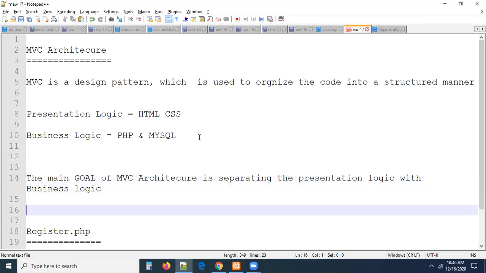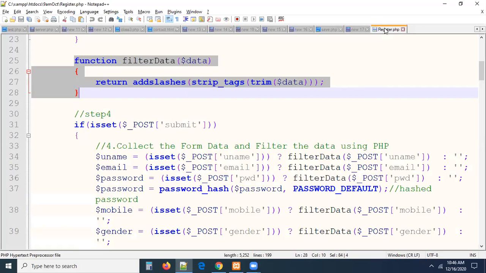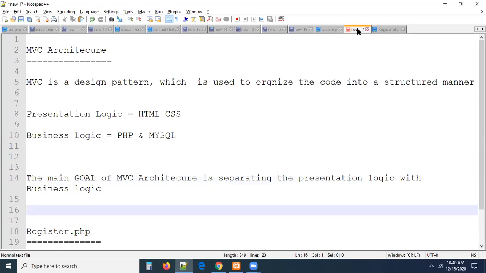To separate the presentation logic from the business logic. What is the meaning of it? If it is core PHP, we combine the presentation logic and business logic. What MVC is saying is: don't combine. Separate presentation logic and business logic into two different locations. Wherever you want, you can call them. This is what the MVC architecture is saying, guys.